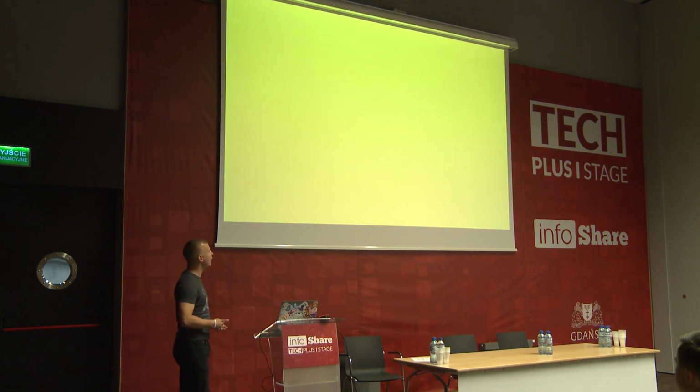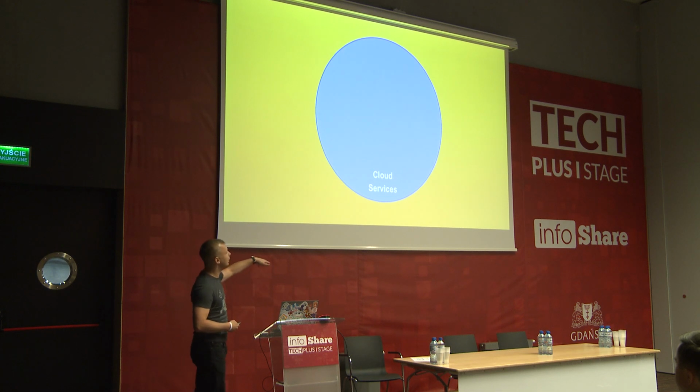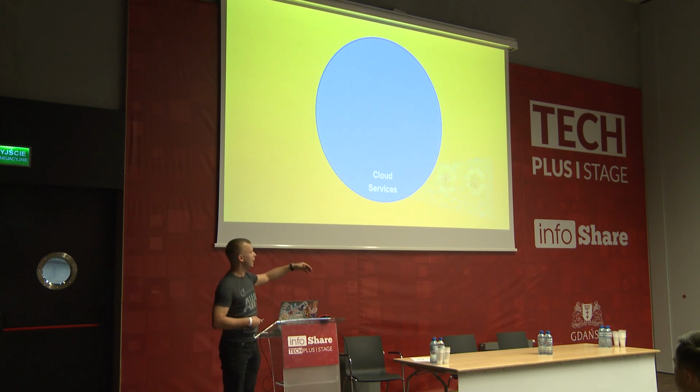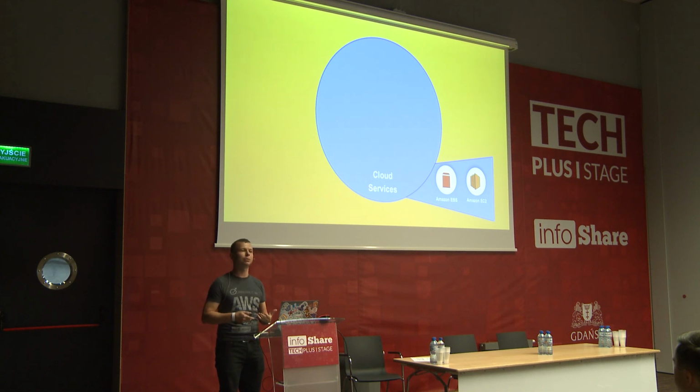If we look at the cloud, we see that there are those cloud services. For example, there is EC2, which is a server in the cloud. But after a couple of years, when people were using the cloud, they started saying, okay, but I don't want to manage infrastructure. I want to have, for example, a database, and I don't care about the server.